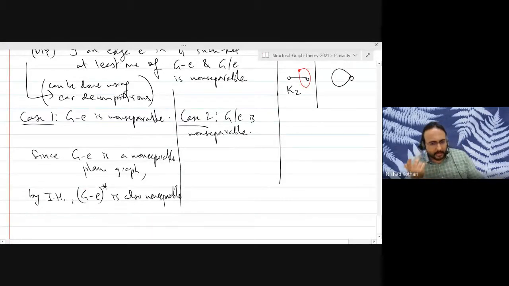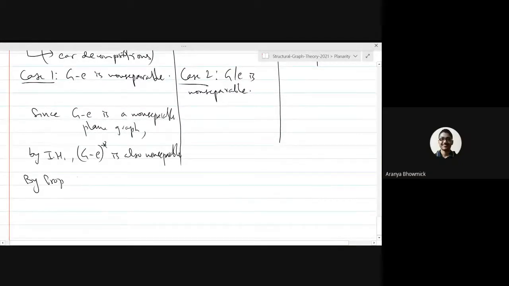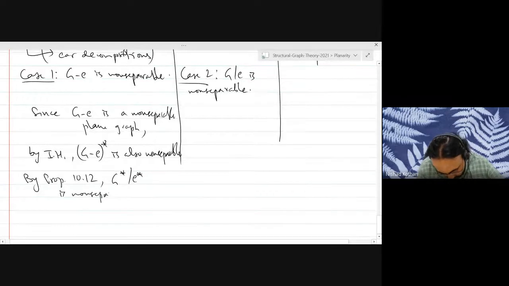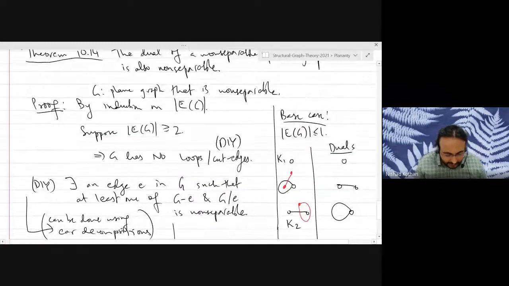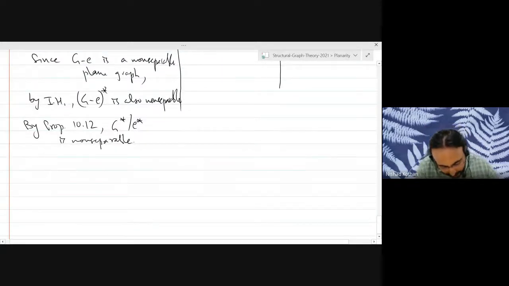But I wanted to say something about the original graph, right? And what did we just prove? Deleting an edge and taking the dual is the same as taking the dual and then contracting the corresponding edge, right? So basically G star contract E star will be non-separable. Yes, by proposition 10.12, G star contract E star is non-separable. Now you use the fact that the edge E is not a loop or a cut edge. So in the dual, it can also not be a loop or a cut edge, right? And using this fact, you prove that the dual itself must be non-separable.